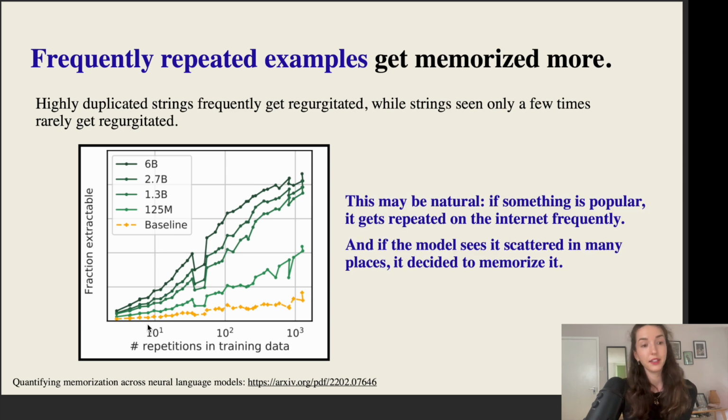And in principle, I think this is perhaps even something that we would want. If something is popular, it is repeated a lot across the internet. And just like when I had to memorize poems by repeating them very, very often because for some reason this poem was deemed important, I just decided to memorize it. So if the model sees a particular data point scattered in different places very many times, it is not strange that it ends up completing it verbatim. It ends up memorizing it exactly. So another property of the data points that get memorized is that frequently repeated samples get memorized more.